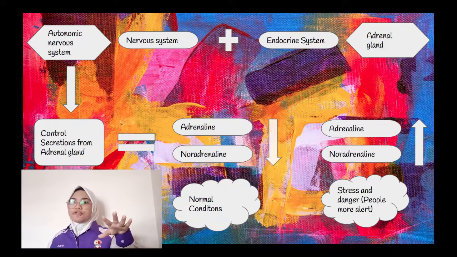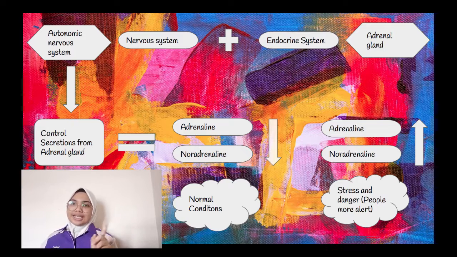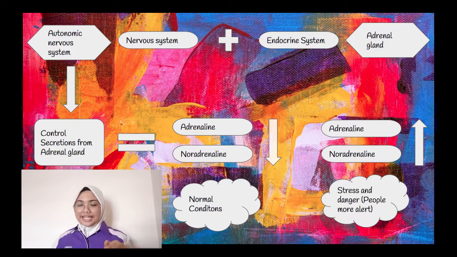So, the secretion of hormone is controlled by the adrenal gland. When the adrenaline and noradrenaline are in low level, our body is in normal conditions. But when these two things are in high level, our body is in stress or danger, so people will be more alert.